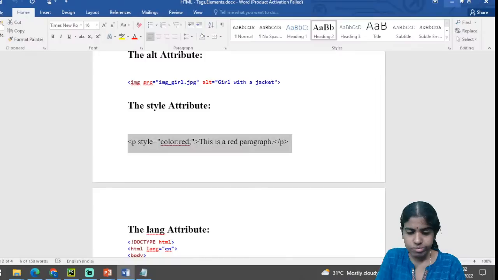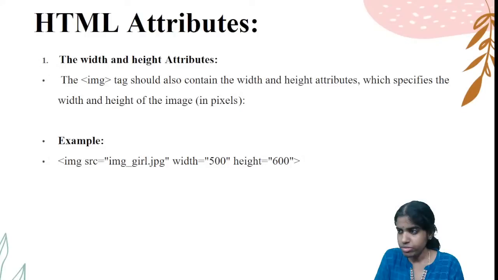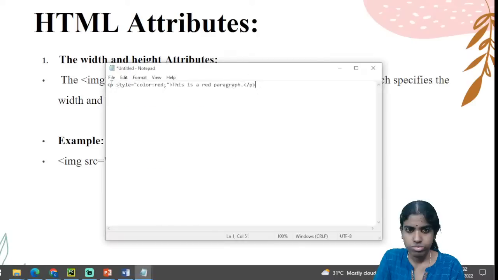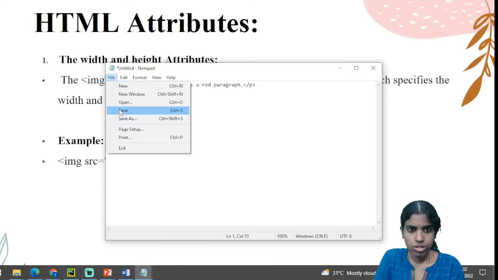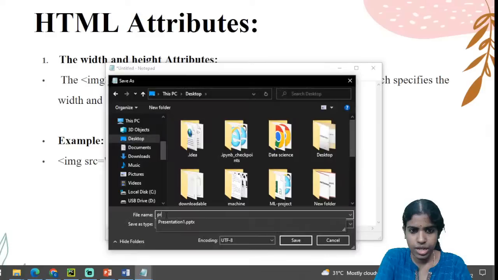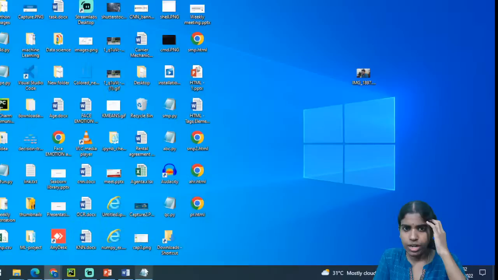Say for example, I am going for a notepad, so I am just saving here. I am just saying paragraph.html. Whatever is the HTML, I am just saying here pr.html. It should be saved with .html extension, all files. And I can go for this pr.html.